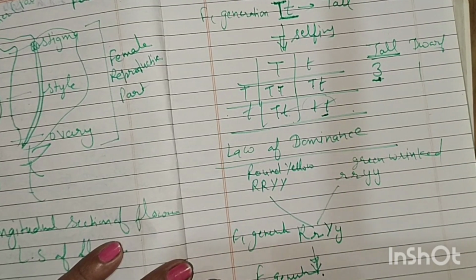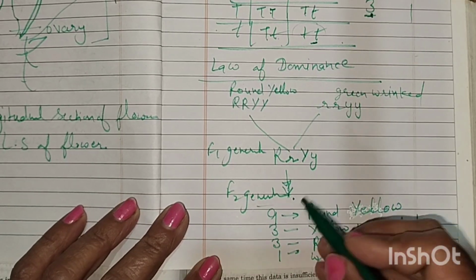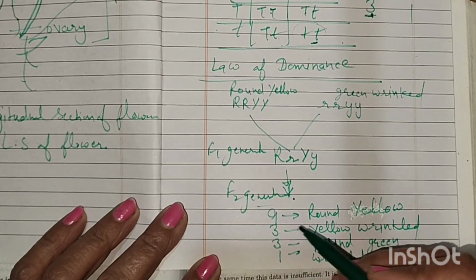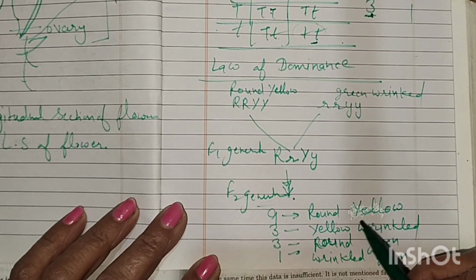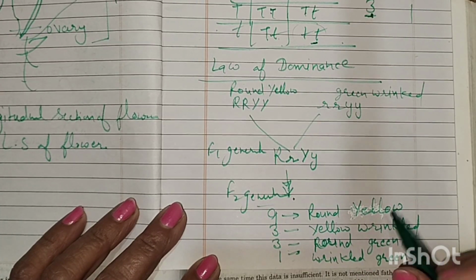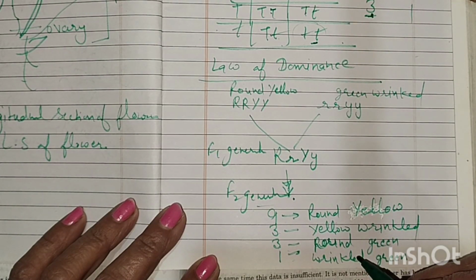But in the F2 generation, the ratio obtained is 9:3:3:1. 9 is round yellow, 3 is wrinkled yellow, 3 is round green and 1 is wrinkled green. And the characters are transmitted or assorted independently.